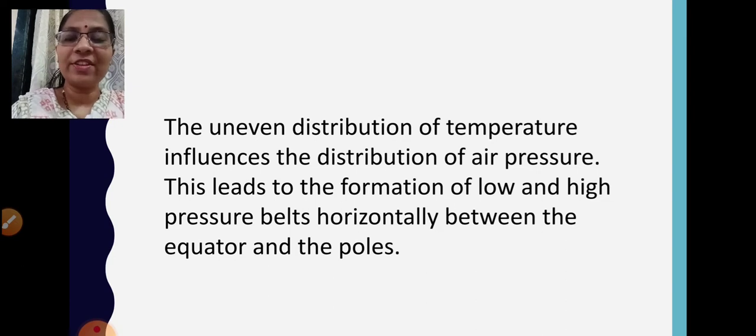As we have learned earlier, the distribution of temperature is not the same throughout the surface of the earth. It varies. Yes, we have different temperate zones, so accordingly the distribution of air pressure also varies, and as a result of this, pressure belts are formed. What are these pressure belts? They are either high pressure belts or low pressure belts horizontally, from the equator towards the north pole and from the equator towards the south pole, that is, towards both the poles. Now we will understand this as we go ahead.